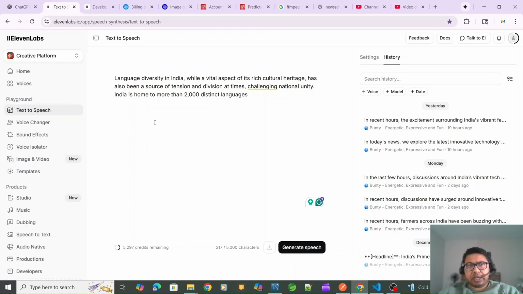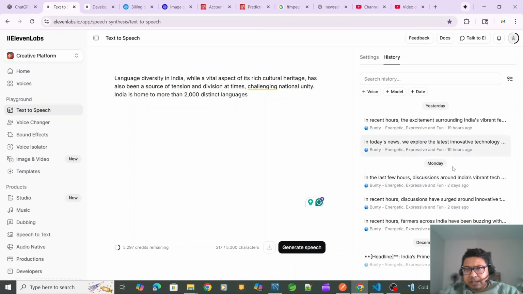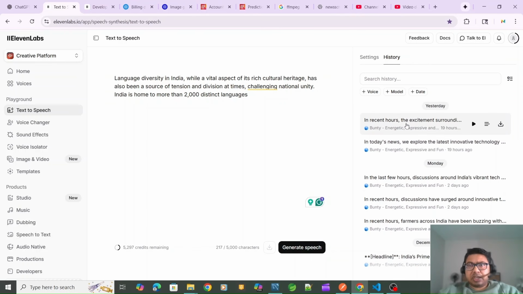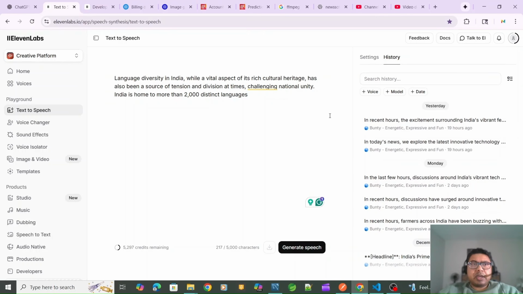Next, using that transcript, all these things I have generated here. Yesterday I generated all these, then the day before, and the day before that I generated many such, meaning I converted many transcripts to audio mp3 files. Once I generated an mp3 file, I am not using any other third-party APIs or tools.